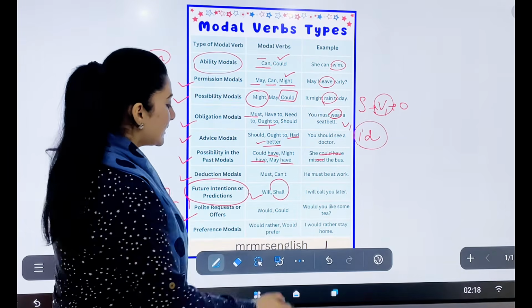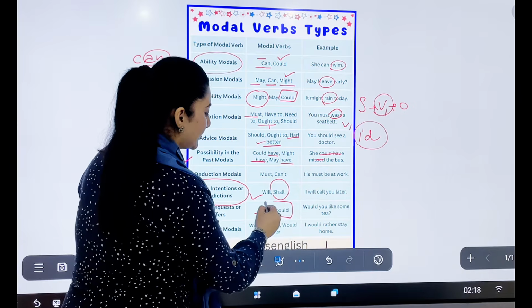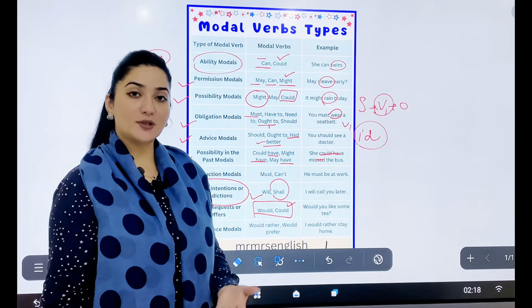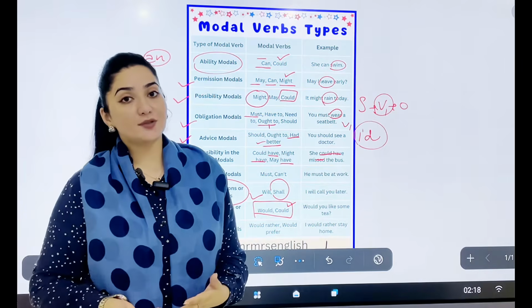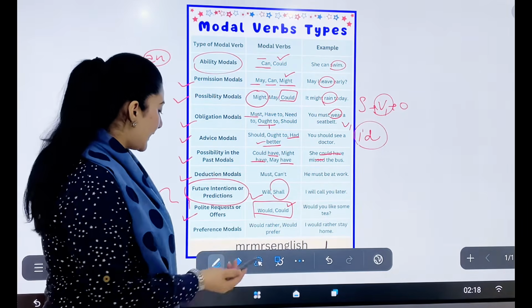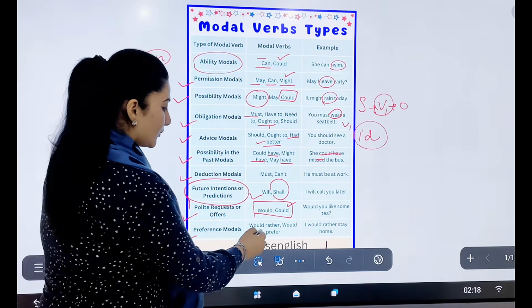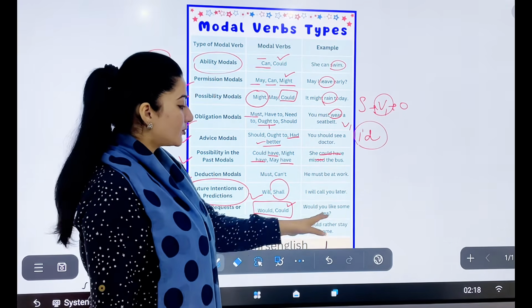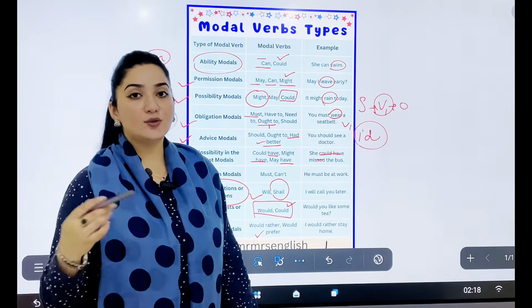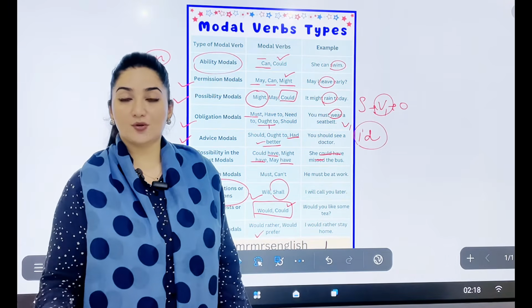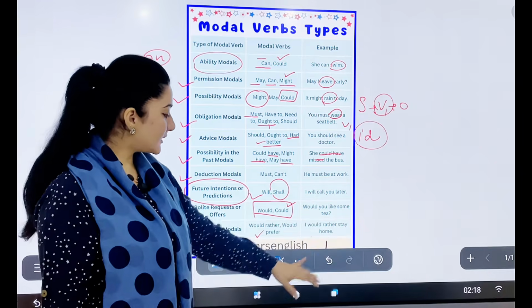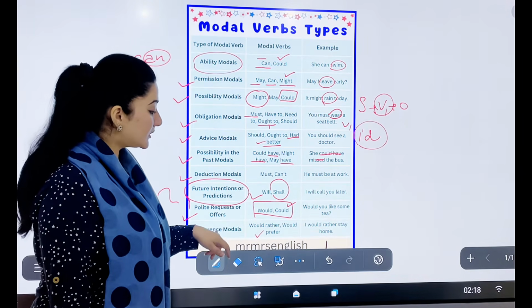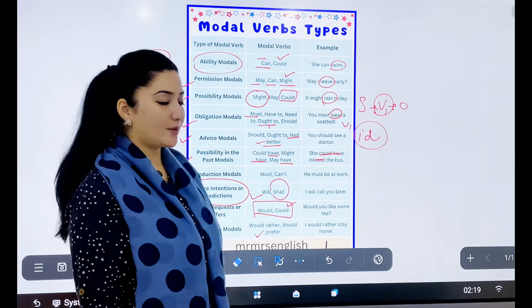For polite requests, we can use would and could and statements starting from these modals, like would you like some tea or coffee? Would you like to help me? Would you like to join me for dinner? Right? And preference modals, would rather, would prefer. When you have two choices, I would rather stay home than go to a restaurant, than go for a picnic. So when you have two choices and you have to make one preference, one choice, then we use these preference modals like would rather and would prefer.